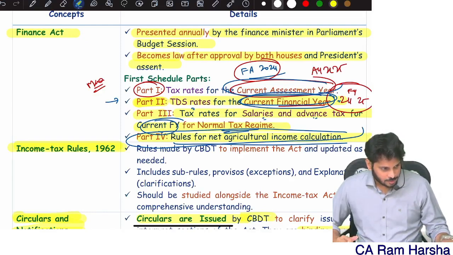Immediately some students might get a doubt: will rebate come on lottery income? Yes. Under 87A there is no restriction. Those of you who are watching, repeaters especially, or first timers, be clear. Special income can be lottery, it can be black money, it doesn't matter.